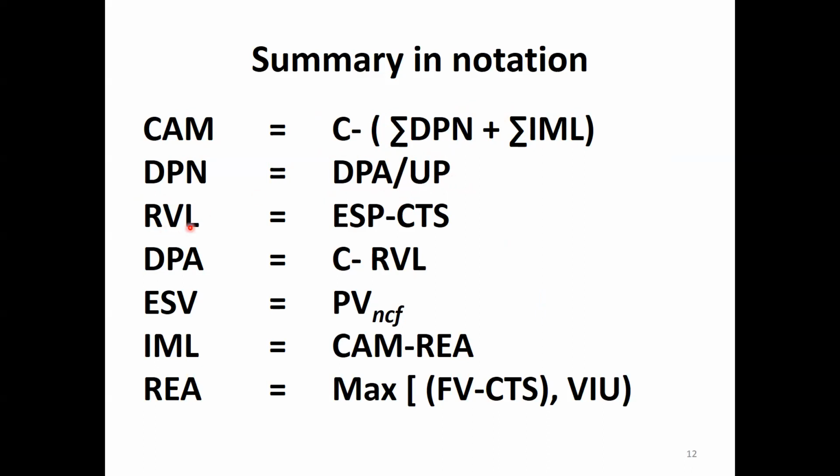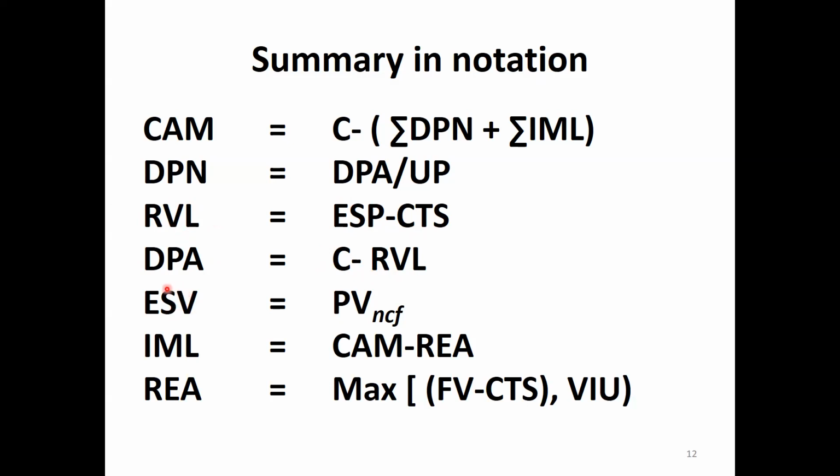And revaluation: realizable value equals estimated selling price minus cost of transaction sales. Depreciable amount equals cost minus residual value. Here is a residual value, right? Residual value equals estimated selling price minus cost to sell.